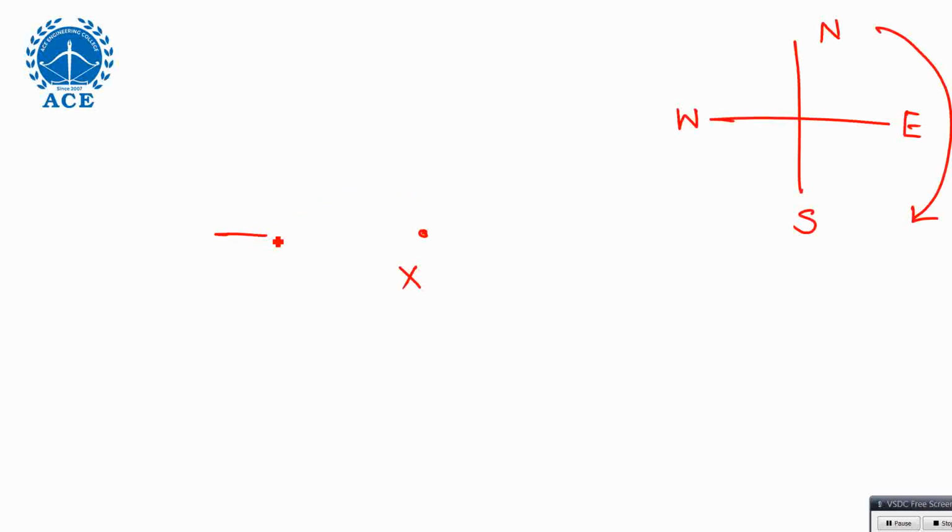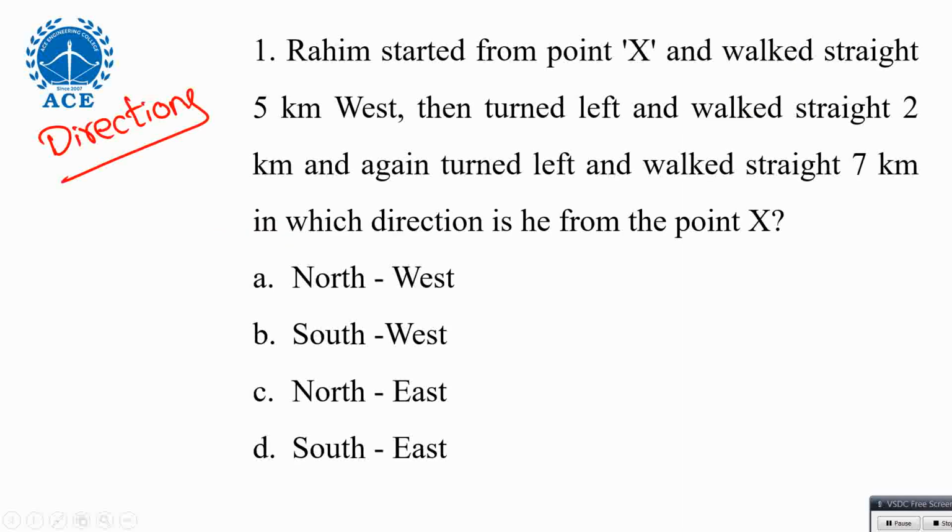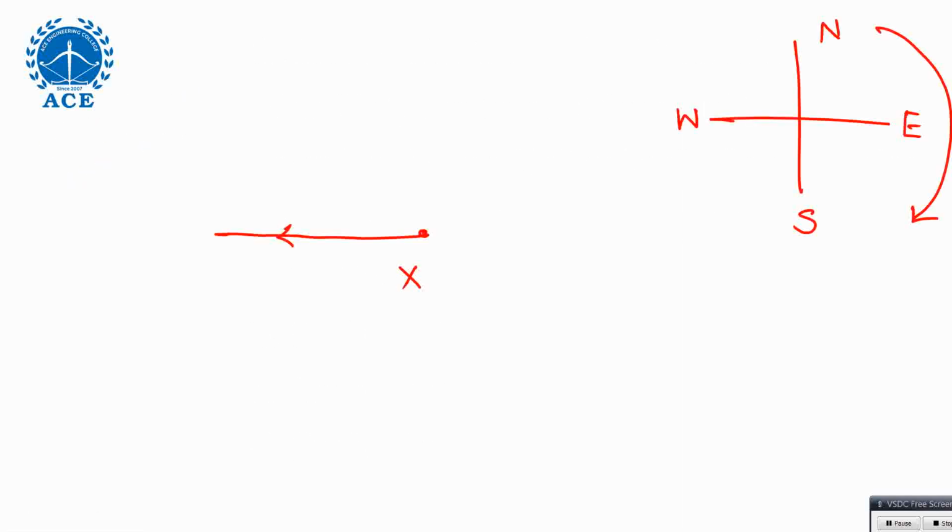West means left side. You travel 5 kilometers west. This approach everybody knows in general. Now you are traveling in this direction. They say turn left and walk 2 kilometers. Left and right you have to understand. When you are traveling this way, left means this. The first line is 5 kilometers and this is 2, so I have to draw the line smaller than that line. 2 kilometers, right?